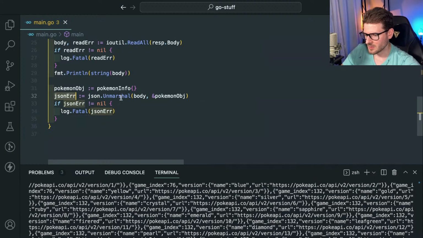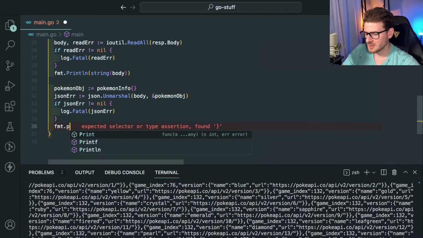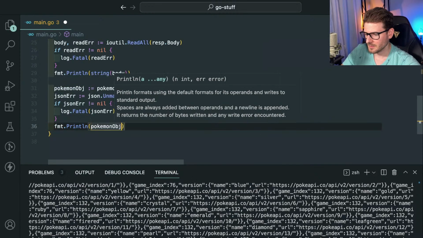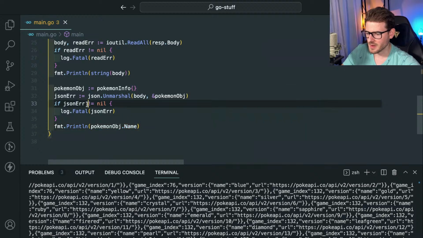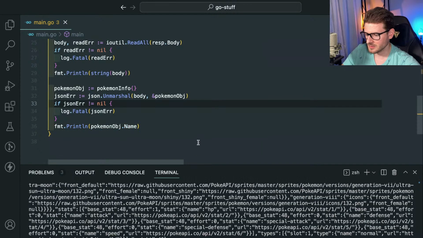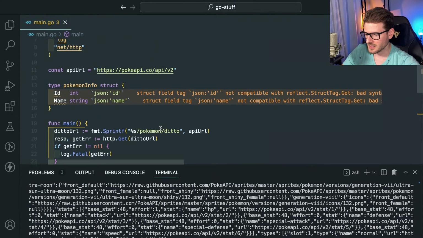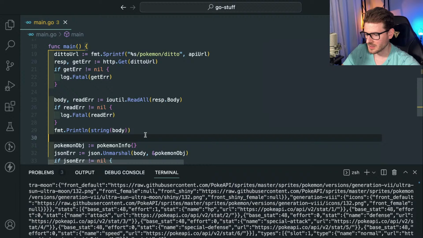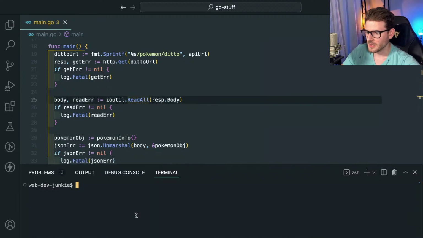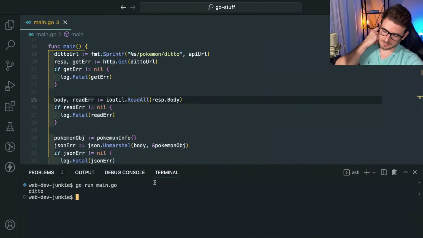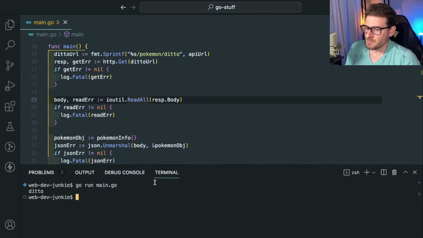And can we print out? Well, so we unmarshaled it. It would have put it in here. And then I should be able to say fmt.Println Pokemon object name. So if I run the script, it should print out Ditto. It did. Cool. Let's get rid of that extra print line. Where's that happening? I guess it's happening here. And where else? Cool.